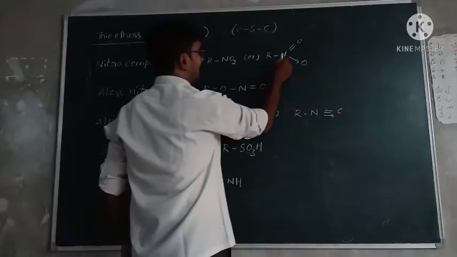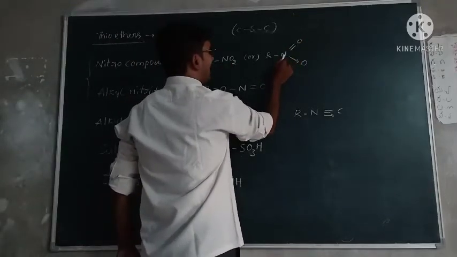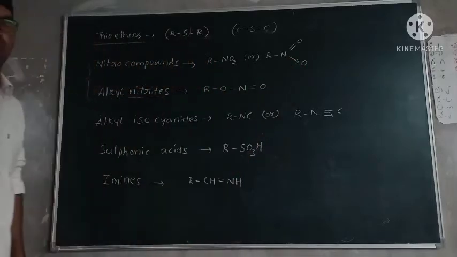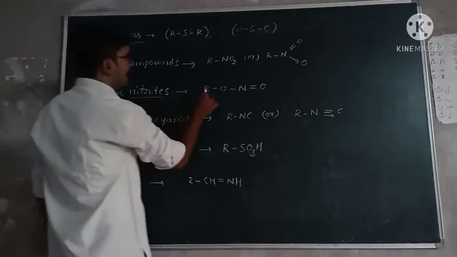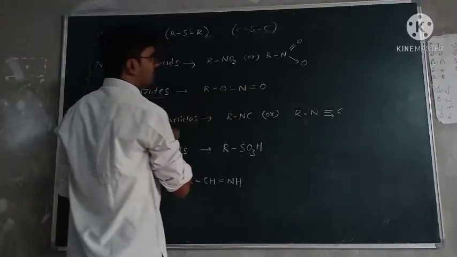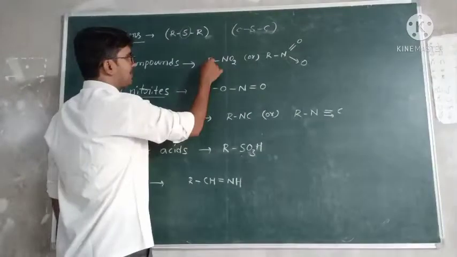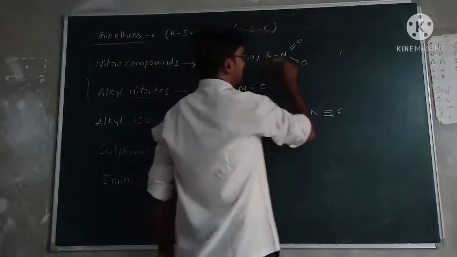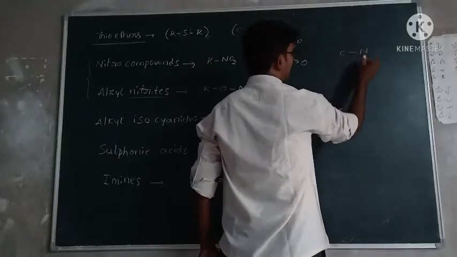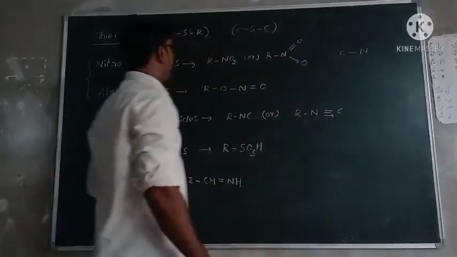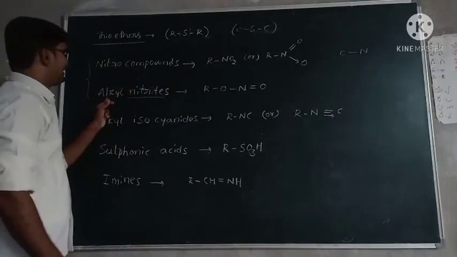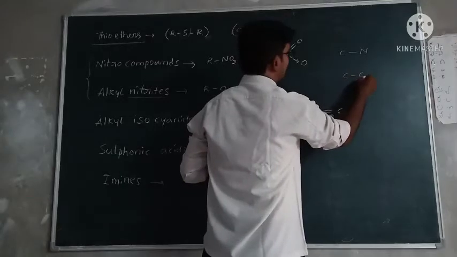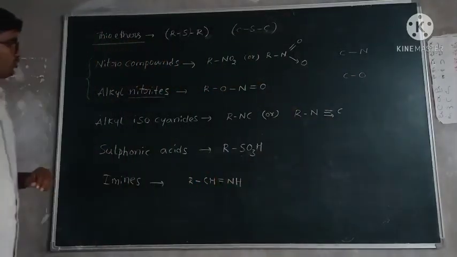RNO2 means R-N double bond O, and nitrogen and oxygen form a coordinate covalent bond. R means an alkyl group, meaning any carbon. In nitro compounds, nitrogen is directly attached to the carbon, but in alkyl nitrites, oxygen is directly attached to the carbon. That is the difference between the two.